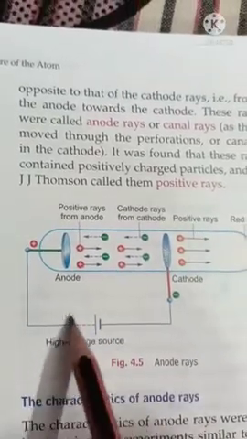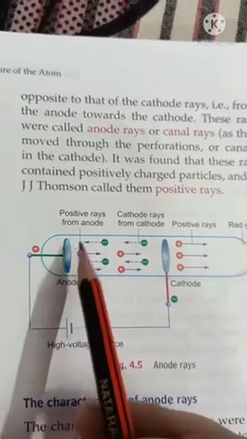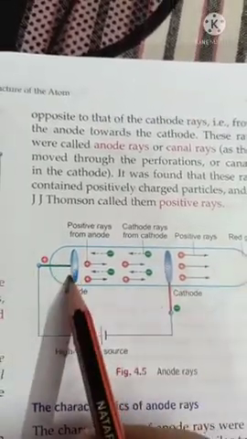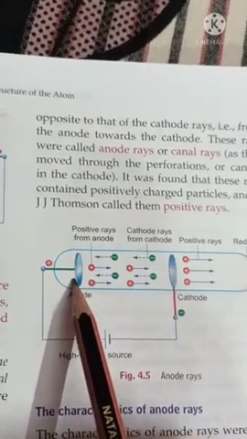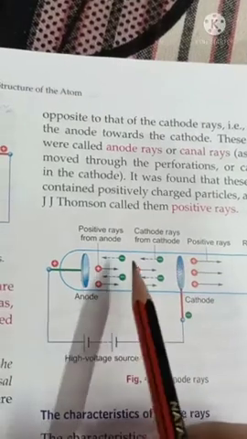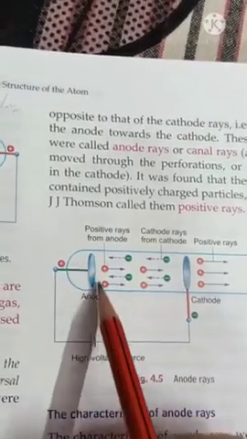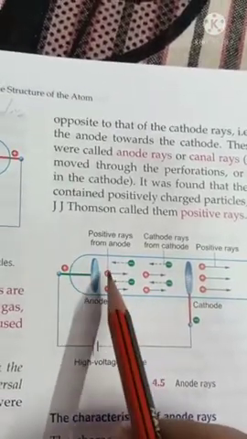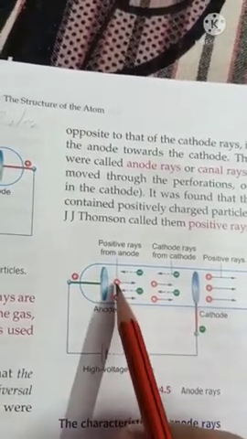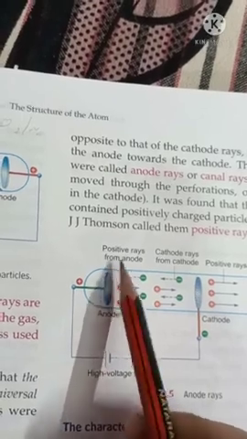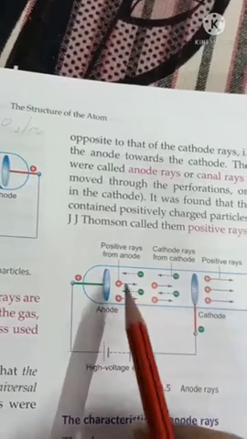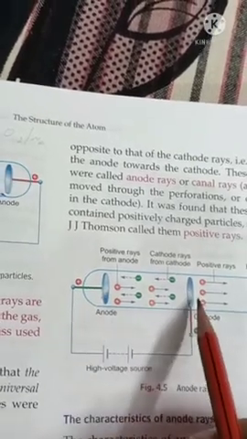When we apply high voltage, we know that rays will go from the cathode towards the anode, called cathode rays, having negatively charged particles, as we studied. But at the same time, from the anode electrode, rays will go towards the cathode electrode. These rays are positively charged, positive rays, and they are called anode rays, rays going from anode towards cathode.